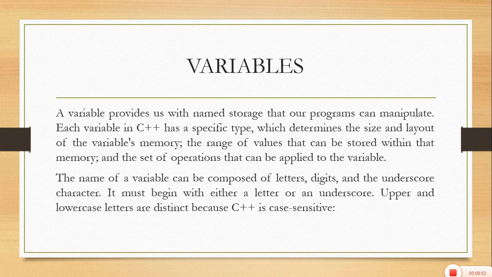A variable provides us with named storage that our programs can manipulate. Each variable in C++ has a specific type, which determines the size and layout of the variable's memory.